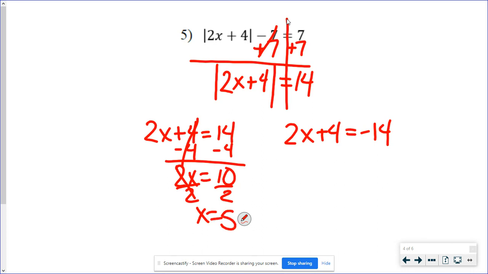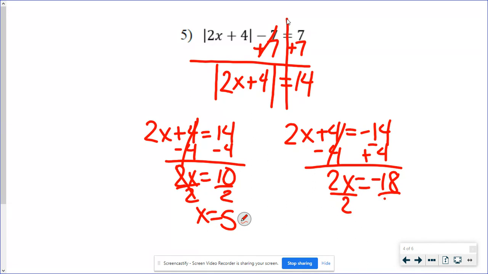5 is my first answer. So I would have a negative 18 right there. Do a keep, change if you need to. So there are my two answers for this problem.